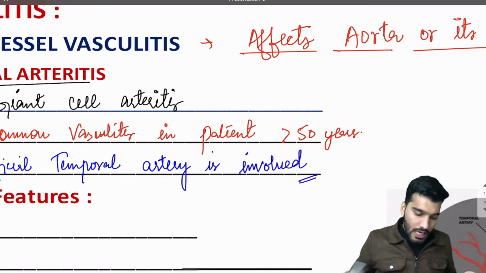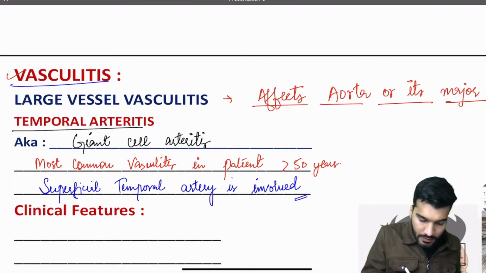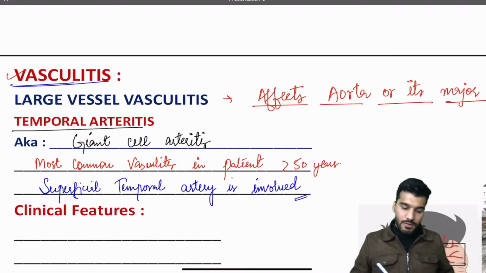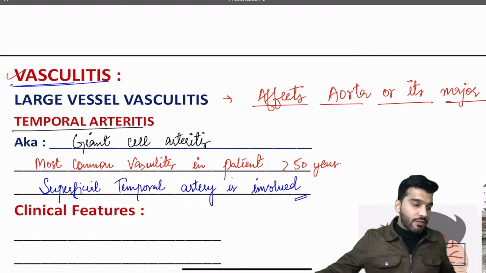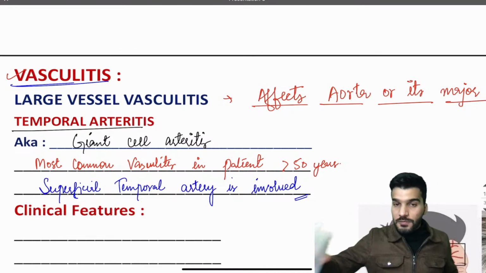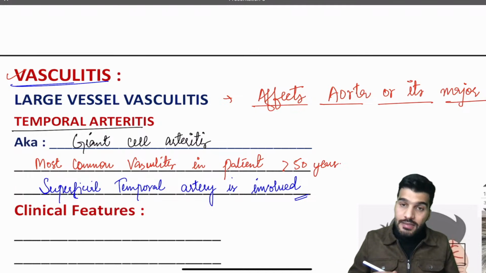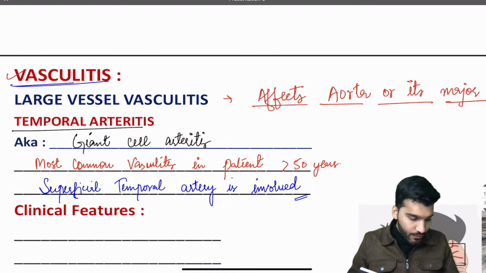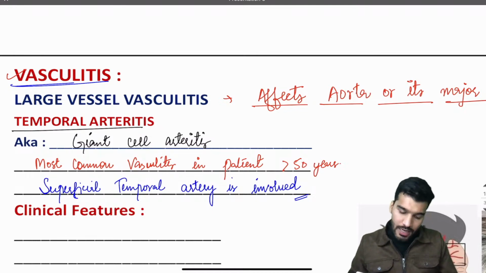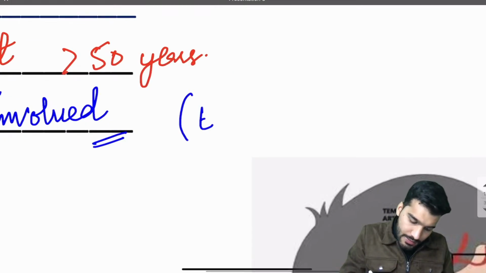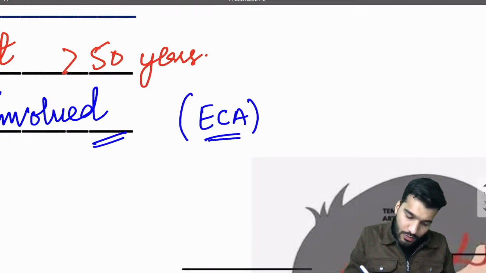So that's going to be a branch of external carotid artery. Very good, Rituraj, external carotid artery. Let me write here ECA. ECA means external carotid artery.